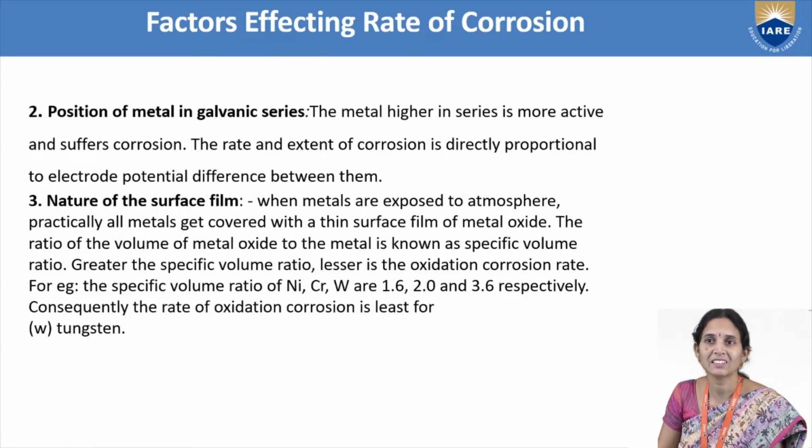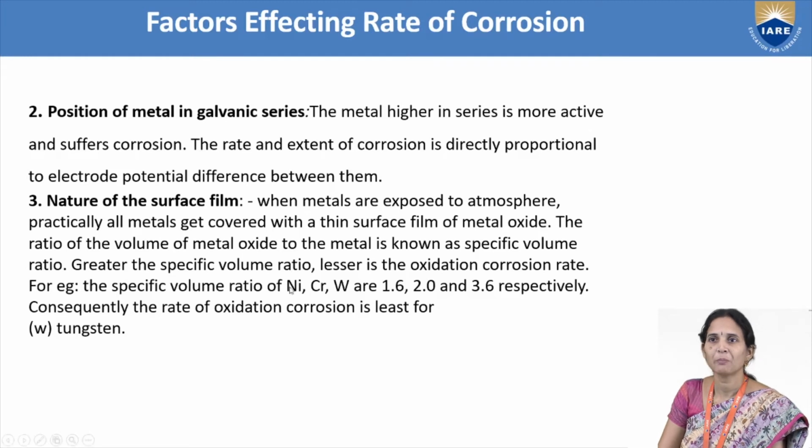Then position of metal in the galvanic series. The metals higher in the series are more active and suffer corrosion. For example, lithium, sodium, potassium, magnesium, calcium. All these metals are placed at the top of the series. Why are these placed at the top of the series? Because these metals can easily undergo oxidation reactions. These metals can easily lose electrons, so they can give electrons to the H plus ions, which are reduced to H2 gas.